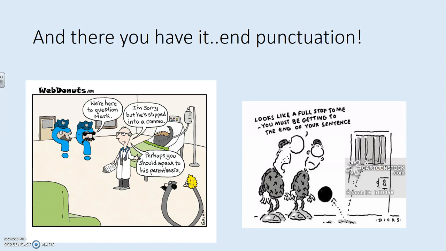Alright, there you have it. End punctuation. Super easy. You guys should be able to pull it off from now on and not struggle with those end punctuations.